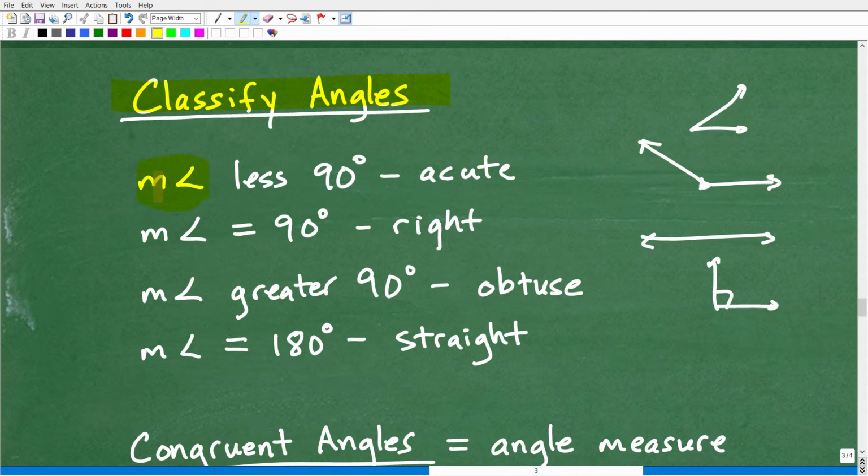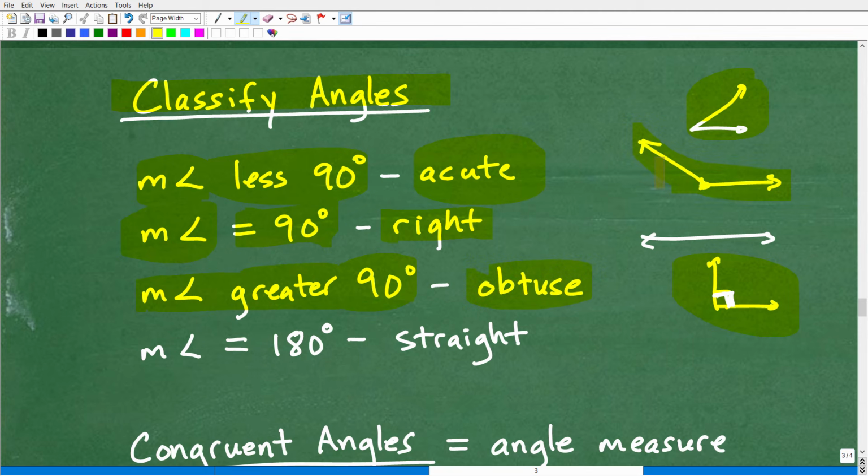When the measurement of an angle is less than 90 degrees, we call that an acute angle. When the measurement of an angle is exactly 90 degrees, that's a right angle. That would be something like that, and you'll see a little square in the corner. So that is a right angle. When the measurement of an angle is greater than 90 degrees, that's an obtuse angle.